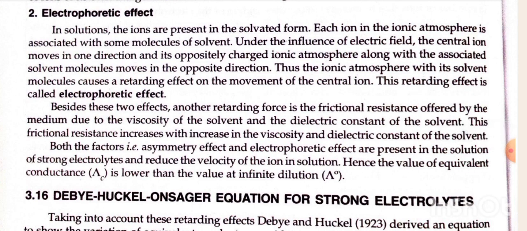In solution, the ions are present in the solvated form. Each ion in the ionic atmosphere is associated with some molecules of solvent. Under the influence of an electric field, the central ion moves in one direction and its positively charged ionic atmosphere, along with the associated solvent molecules, moves in the opposite direction. Thus, the ionic atmosphere with its solvent molecules causes a retarding effect on the movement of the central ion. This retarding effect is called the electrophoretic effect.